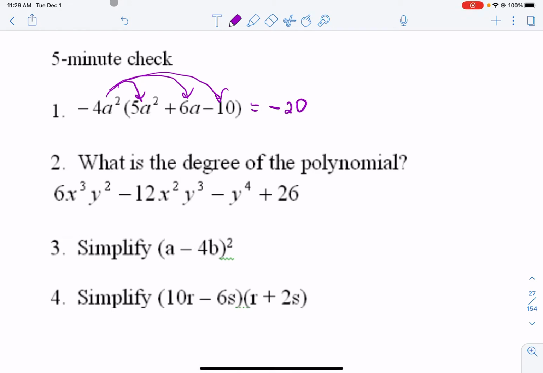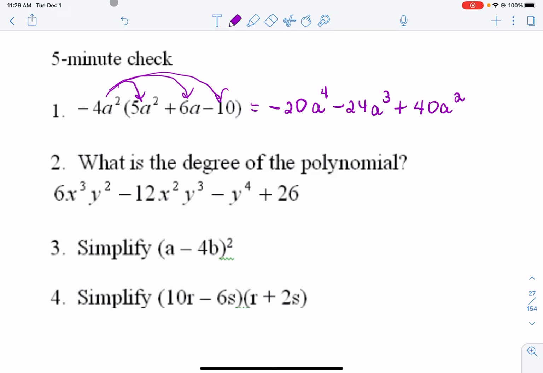Now a squared times a squared, the bases are alike, so keep the base and add the exponents. Let's do that again. So that's going to be negative 24a to the third, positive because we're going to have a negative times a negative, positive 40a squared. Now all of those terms are different powers. We can't add them together. There you go.